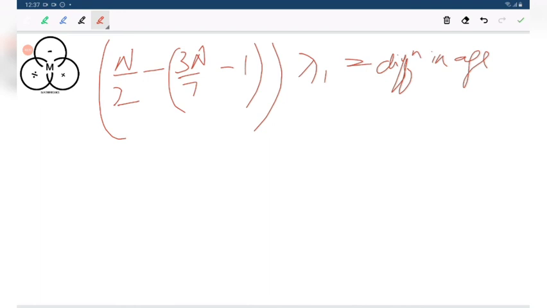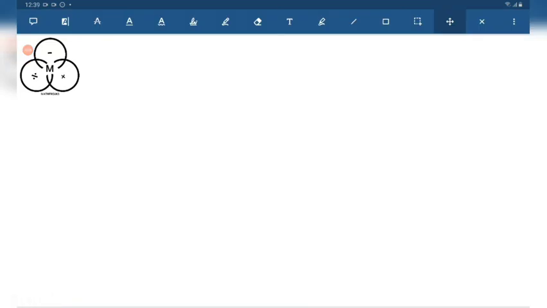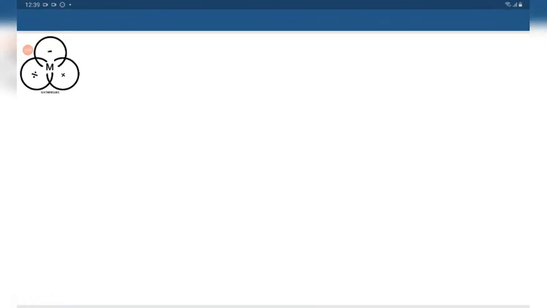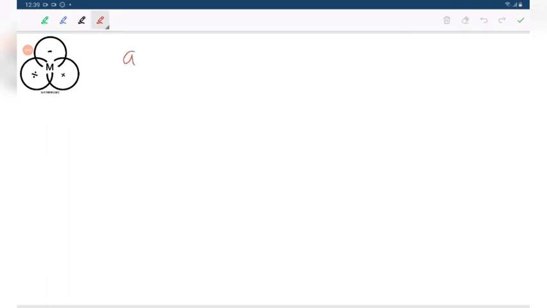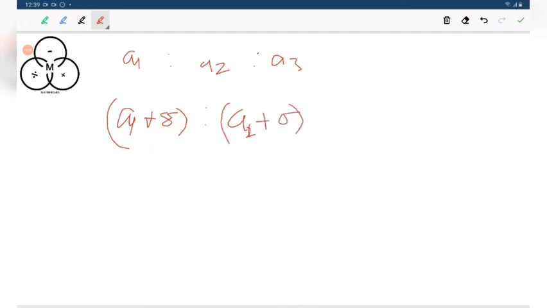We are just considering that this is the ratio of the age, lambda 1, lambda 2 ratio. I'm just explaining it. Suppose the ratio of ages at the initial time when t was 0 is a1, a2, a3. Now after 5 years the new ratio will be a1 plus 5, a2 plus 5, a3 plus 5. This will be the new ratio after 5 years.